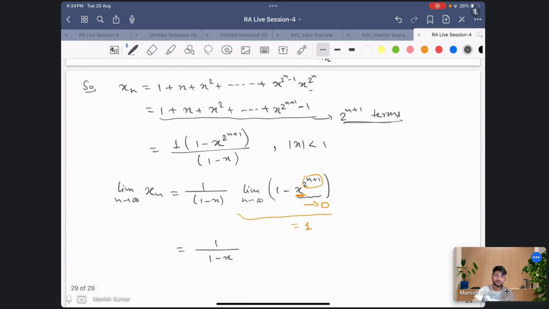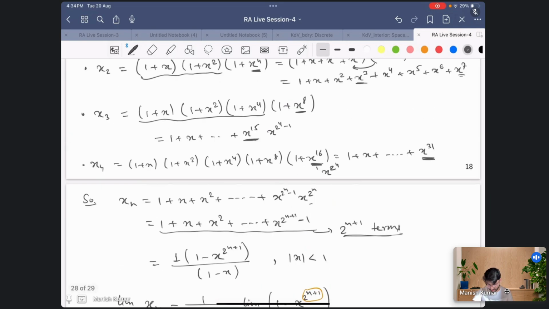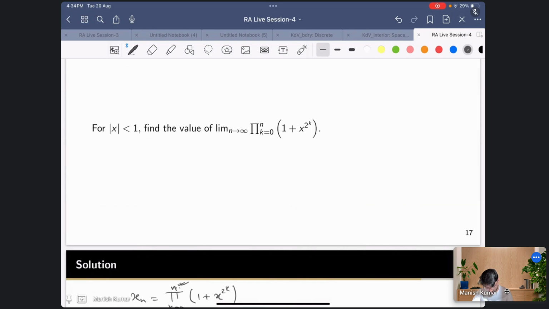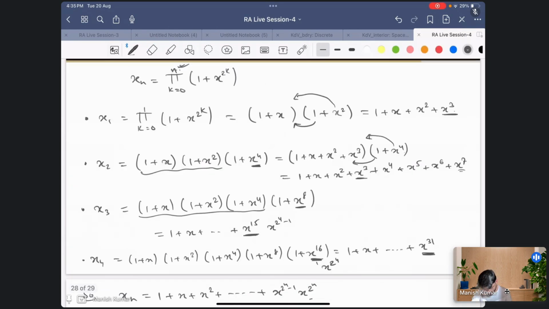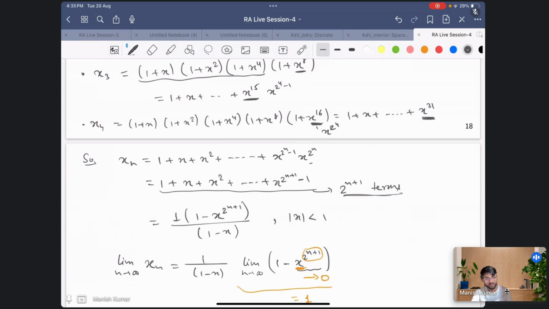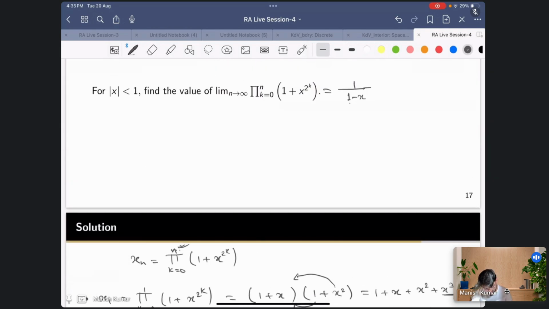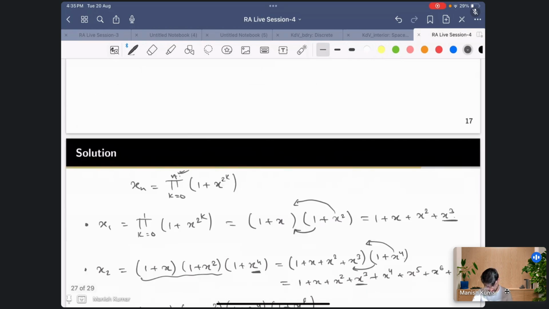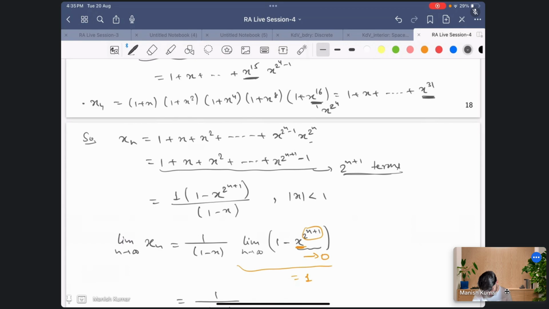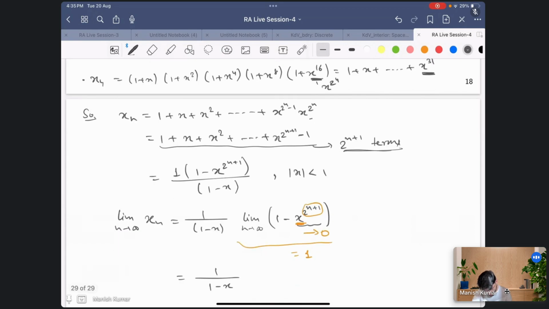Okay, so this would be the answer: this product is equal to 1 upon 1 minus x. So this product converges to 1 upon 1 minus x as n goes to infinity. And this can be seen also, right? The way we were writing it, if you know the expansion, you can say that this is another proof of getting the expansion of 1 upon 1 minus x. So this says that this series is converging to 1 upon 1 minus x.